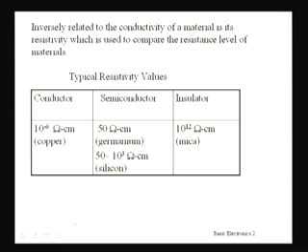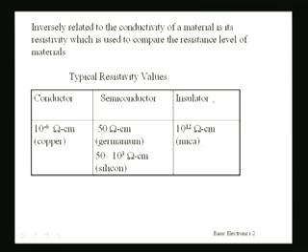Typically, copper, which is a conductor, has maximum conductivity, so its resistivity is around 10 to the power minus 6 ohm centimeter, whereas an insulator has a resistivity of 10 to the power 12 ohm centimeter, which is much more than a conductor. But semiconductors like germanium and silicon have resistivity values in between these two.